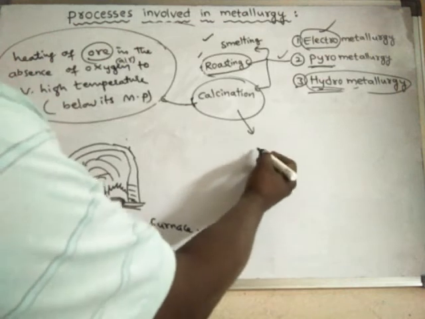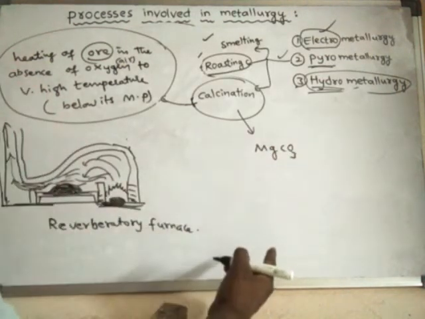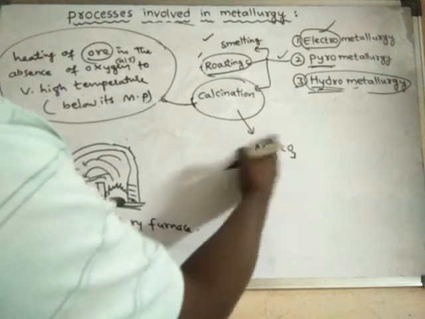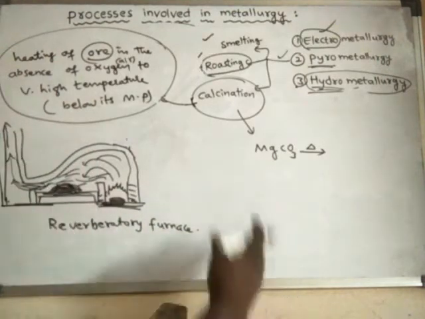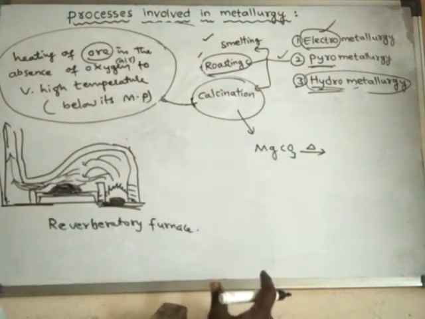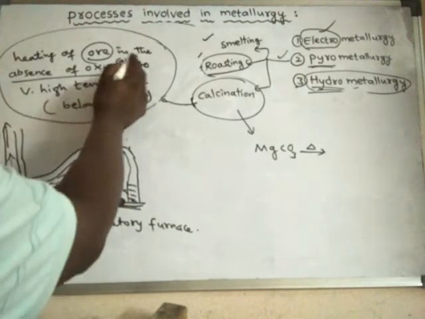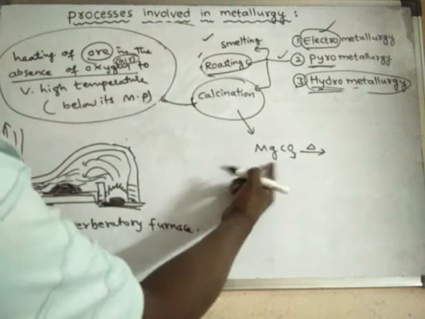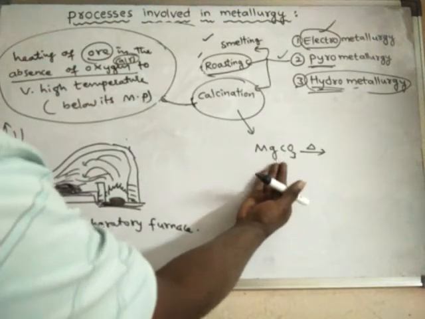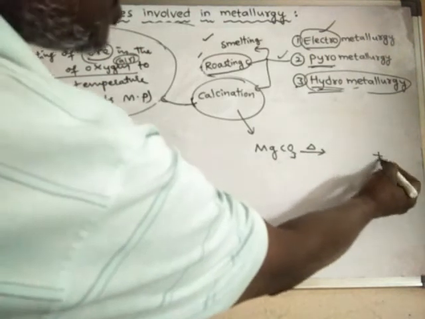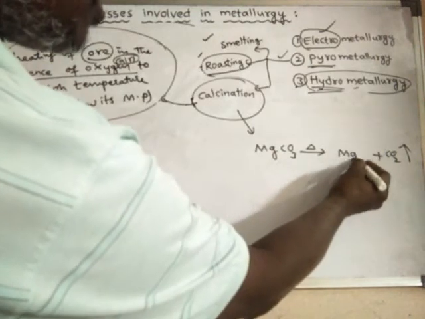For example, magnesium carbonate. In the extraction of magnesium from this ore, the carbonate is converted. It is heated in the absence of air, so that means it does not react with oxygen, because absence of air means absence of oxygen. Generally, when any metal carbonates are heated, they liberate carbon dioxide gas and finally convert to the metal oxides.